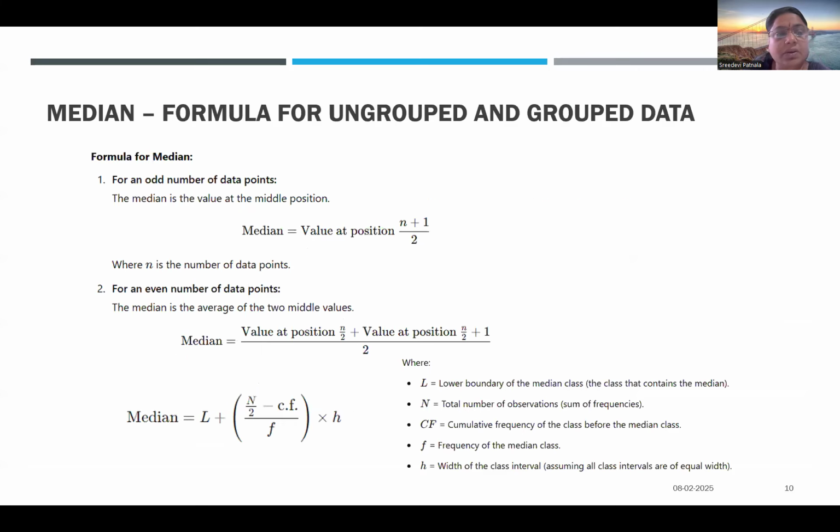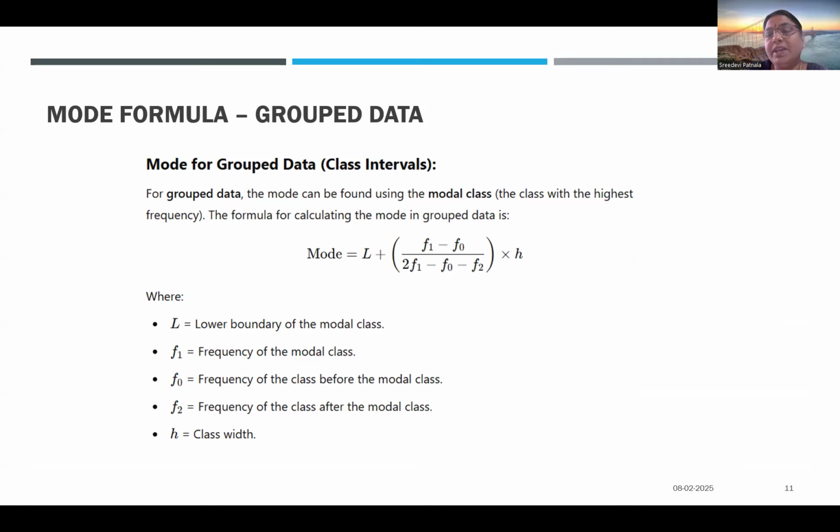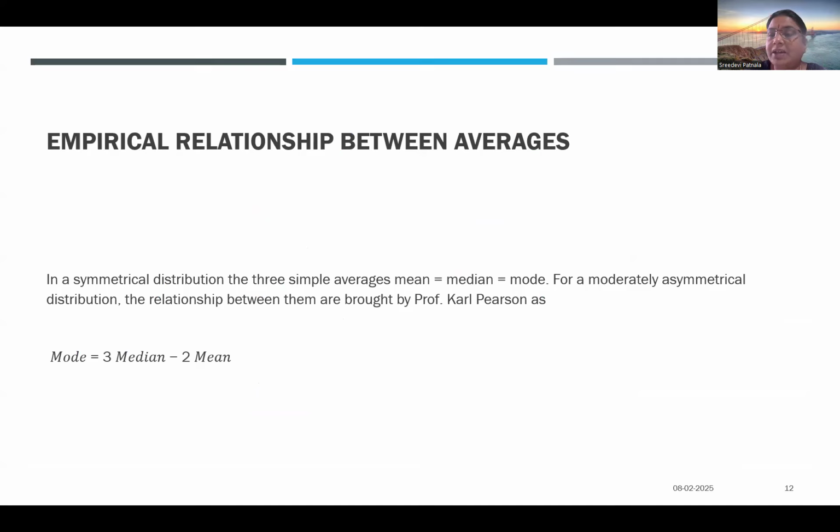With this video, we will complete mean, median, mode, and the arithmetic mean, geometric mean, and harmonic mean. In the next class, I will take you through problems and examples on these, and then we'll go to percentiles, deciles, etc., which are part of the central tendencies or central averages in statistics.